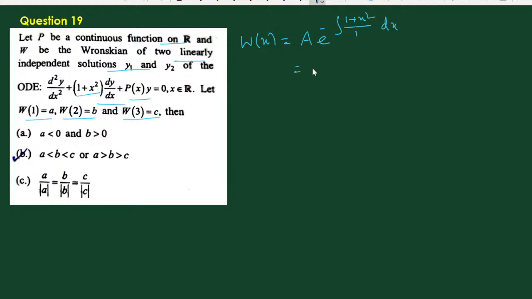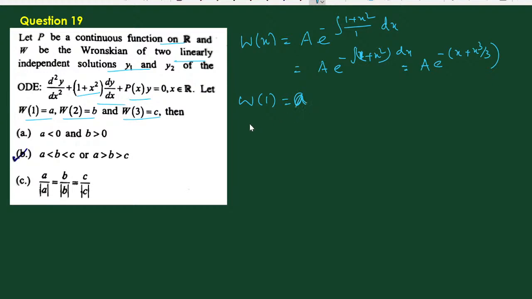W(x) equals A e to the power minus the integral of the coefficient of dy/dx, that is 1 plus x squared, divided by the coefficient of d²y/dx², that is 1, into dx. This is equal to A e to the power minus the integral of (1 + x²) dx. So this is equal to A e to the power minus of (x + x³/3). This is the value of the Wronskian. Now we apply W(1), this is equal to a.